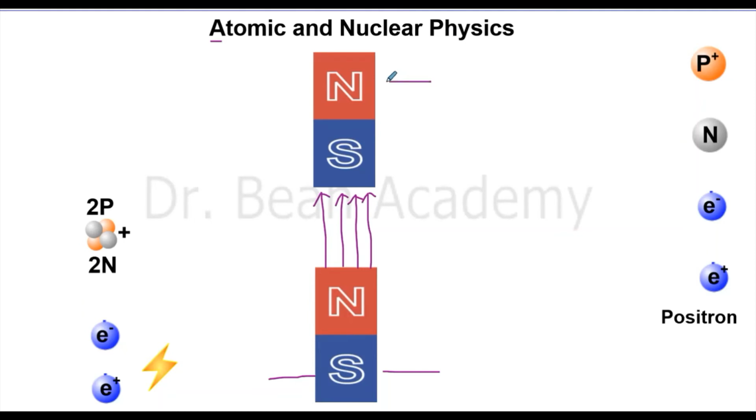And I hold this magnet from the north pole at the back of your screen. Just imagine that I am holding this magnet from the north pole and I am pointing it towards you from the back of your screen. So in this way, you are pointing the north pole towards my south pole, right? You are pointing the north pole towards the screen you are watching the video on, and I am pointing the south pole towards you from the back of your screen.